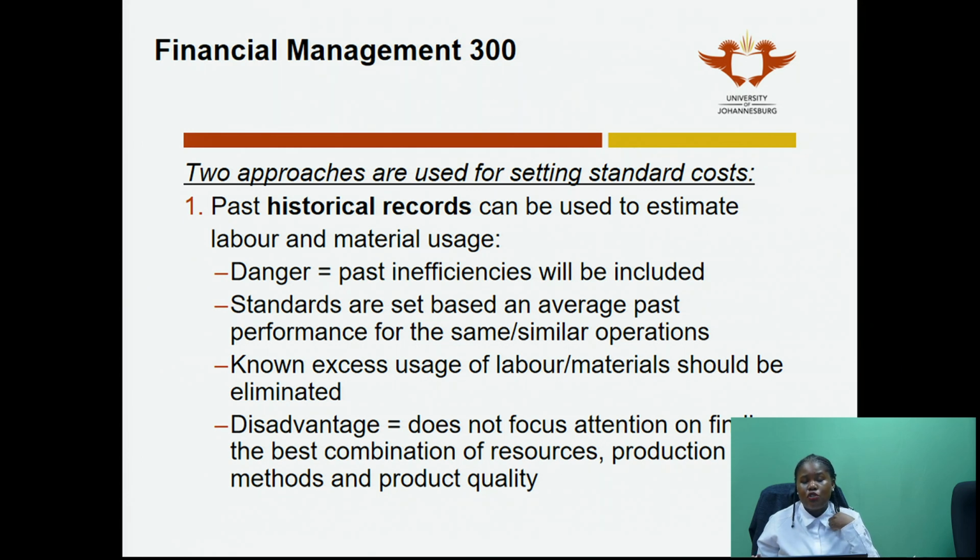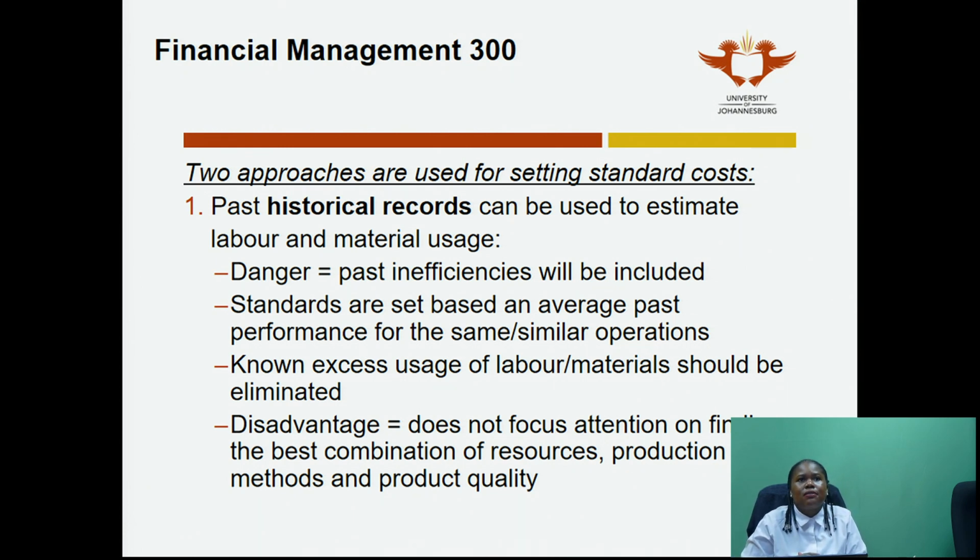Now, how can we set standard costs? For example, we can use historical records, meaning you say, based on my past performance, it takes me 1 hour to make the product that I'm making, right? So if someone comes and under normal, efficient operating conditions, they take 2 hours, they've deviated from the standard and there is a problem, I need to go and check what the actual problem is. So historical records direct the direction in which my standard cost will go.